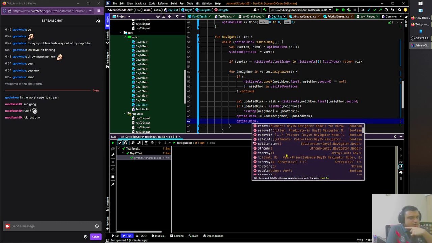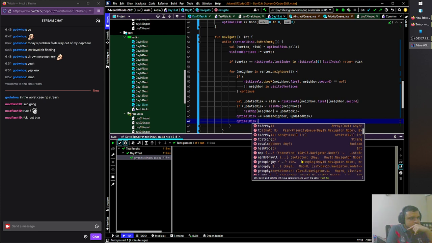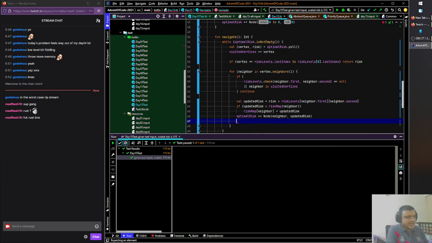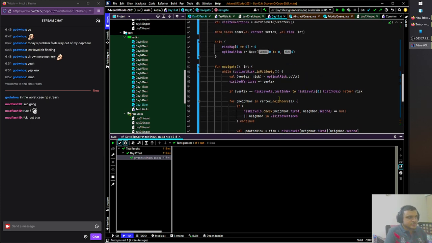Yeah, no, if it's running out of memory, I don't know what to do now. So our implementation is correct, basically. Our implementation is just correct. We just don't have a way of optimizing the memory, because I know we are inserting a lot of stuff into optimal risk that's not necessary at all. Everything else does need to stay the way it is.